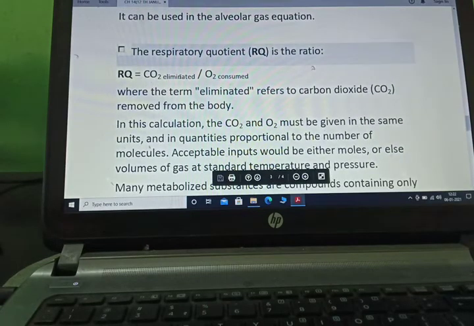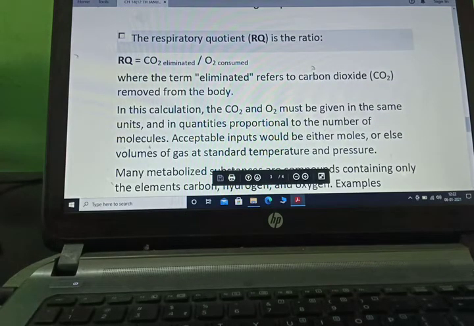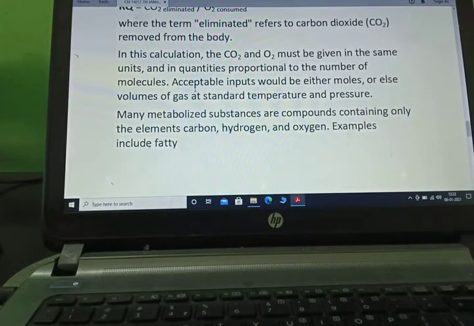Now, RQ is equal to carbon dioxide eliminated divided by oxygen consumed, where the term eliminated refers to carbon dioxide removed from the body. In this calculation, the carbon dioxide and oxygen must be given in the same unit and in quantities proportional to the number of molecules. Acceptable inputs would be either molecules or else volumes of gas at standard temperature and pressure.